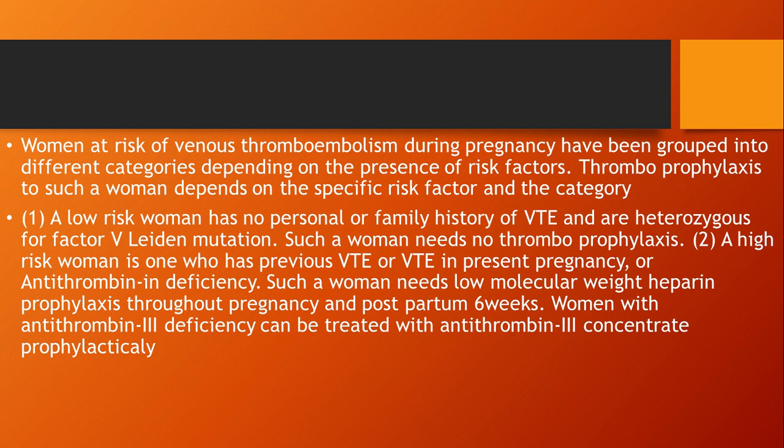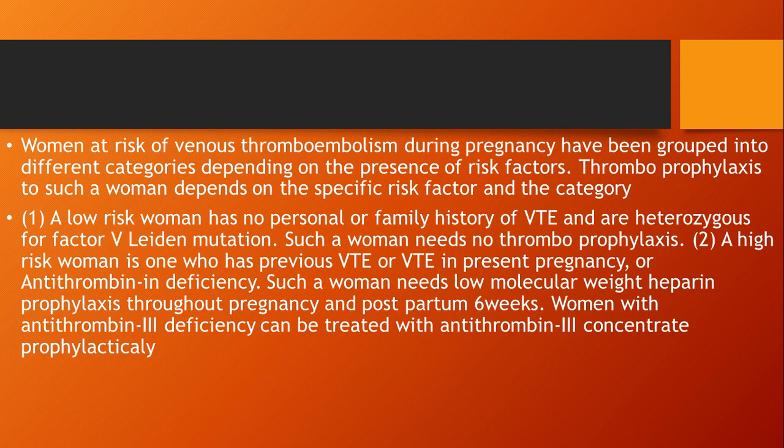The second category is a high risk woman, one who has a previous venous thromboembolism, present in the present pregnancy, or antithrombin deficiency. Such a woman needs low molecular weight heparin prophylaxis throughout pregnancy and postpartum for 6 weeks. Women with antithrombin III deficiency can be treated with antithrombin III concentrate prophylaxis.